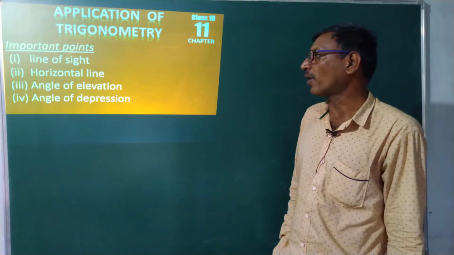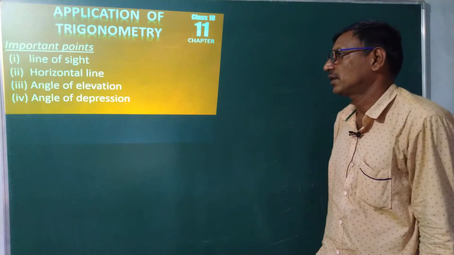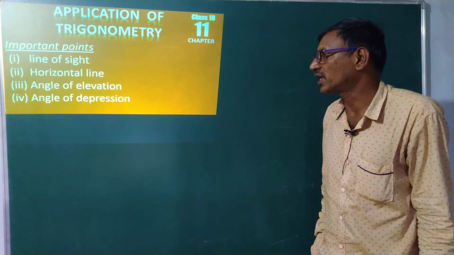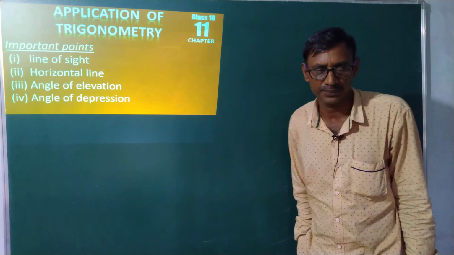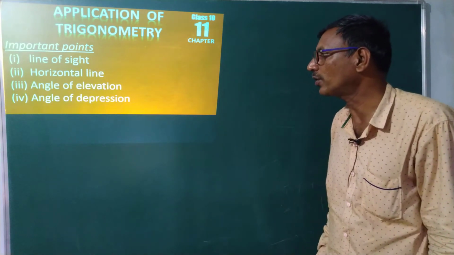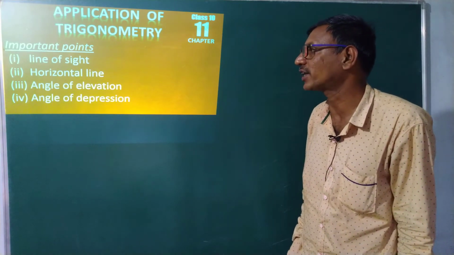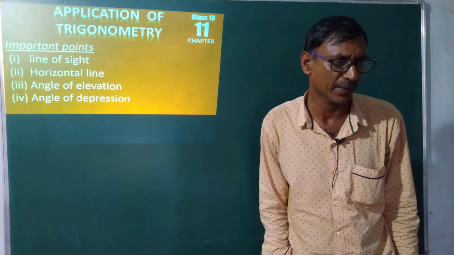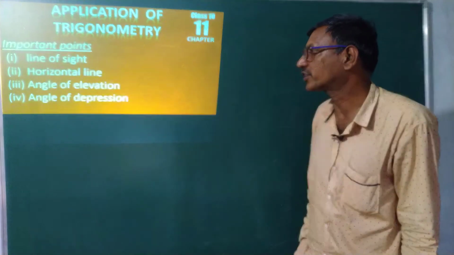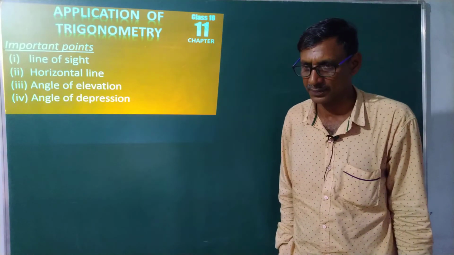So the important points are line of sight, horizontal line, angle of elevation, angle of depression. These four important technical terms are used in the application of trigonometry. Let us study with an example.